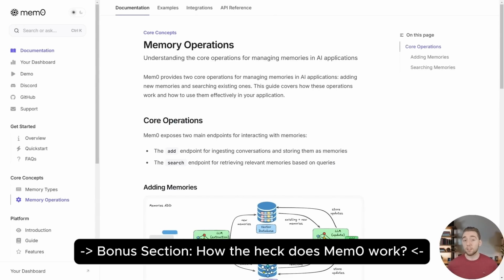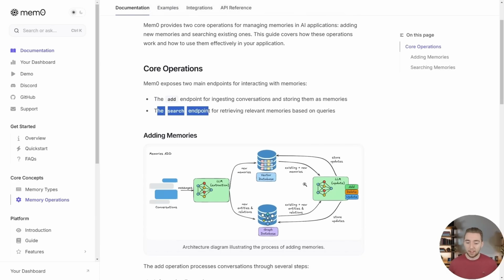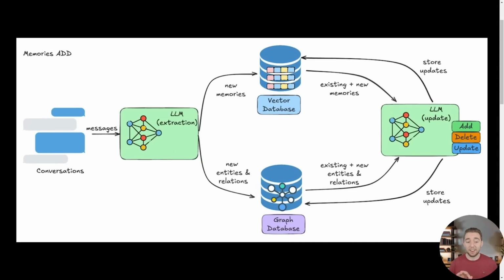The core two functionalities for Mem0, which you can integrate with any agent framework, by the way, are adding memories and then searching for them. And in this diagram, they show what it looks like in a very nice way. For adding memories, you have your messages that come in through a conversation, and then you have a large language model that is prompted specifically to extract key memories from the conversation. So this is different from your main agent. This is a memory portion of your system. And these new memories are added into a vector database. So you essentially have this RAG setup, this knowledge base for each individual user conversing with your agent.